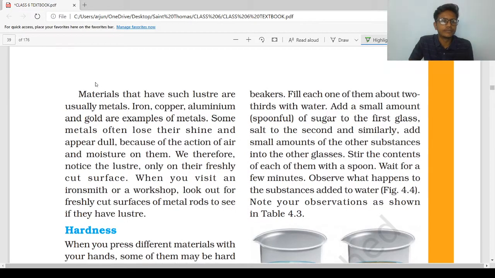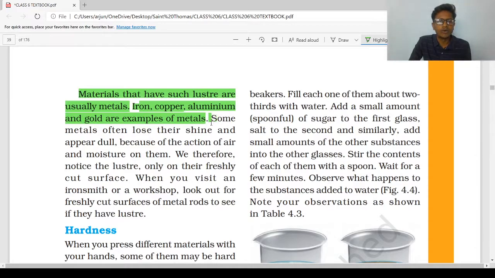Materials that have such luster are usually metals. The materials which give us shine when we scratch it or when we cut it are metals. Iron, copper, aluminium, and gold are examples of metals. Remember it. Iron, copper, aluminium, and gold are examples of metals.